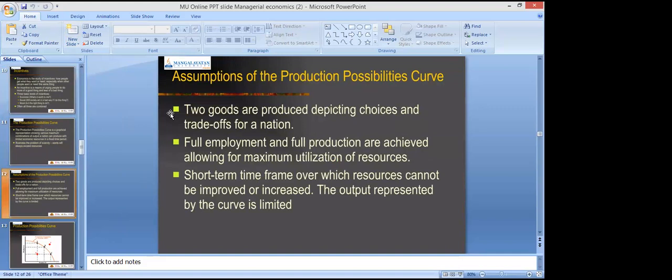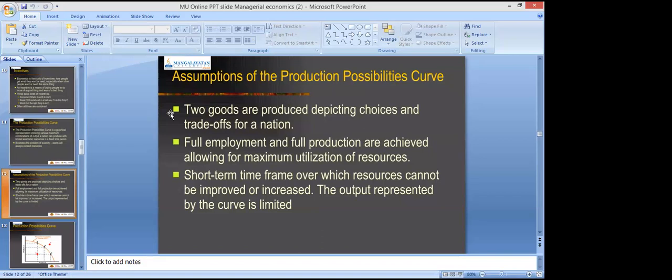Whenever we want to prove or produce something, there is a need for assumptions also, right? So these are the assumptions used for the PPC curve. Two goods are produced, depicting different choices, right? And full employment and full production are achieved, allowing for maximum utilization. So there is full employment of resources. Whatever resources you are using should be fixed. That means we are using the full employment level, full production, full utilization of resources.